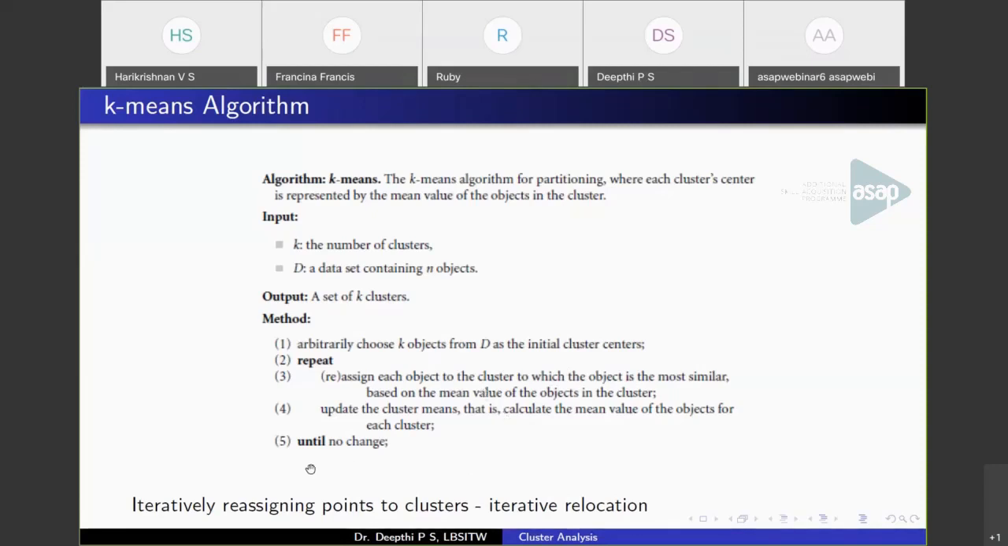So this works by iteratively reassigning points to clusters. That is, in each iteration, we calculate the distance of each data point from the centroids, and we reassign the points and update the centroids. So this is why it is called iterative relocation. That is, we relocate points over iterations, and the points keep on changing from one cluster to another as the algorithm proceeds.